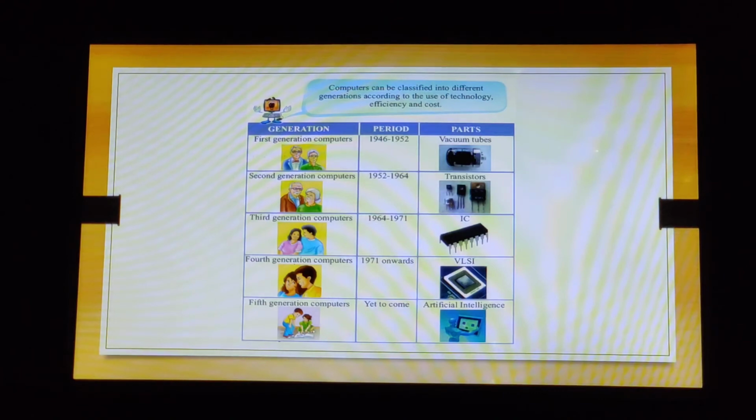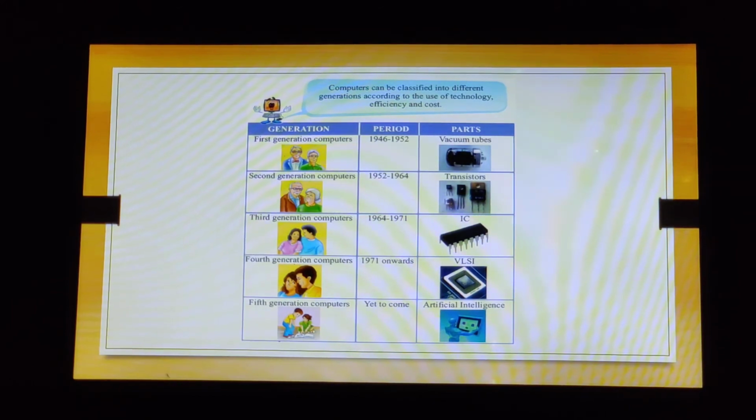Now computers can be classified into different generations according to the use of technology, efficiency and cost. Okay, so we have these three columns. First is generation, second is period, that is the time from when till when, and the parts. First generation computers, from 1946 to 1952, what was it children? Vacuum tubes. Second generation computers, 1952 to 1964, was transistors, right? Later on, even the radios were termed as transistors. Third generation computers, 1964 to 1971, was IC. Now what is IC? IC is integrated circuit, right?